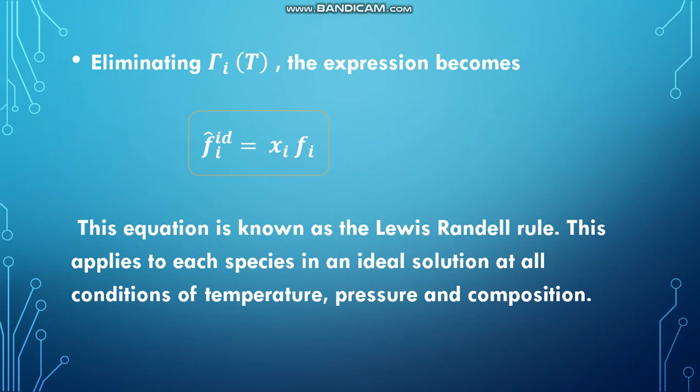This applies to each species in an ideal solution at all conditions of temperature, pressure and composition. So this equation fi hat id equal to xi fi is known as the Lewis-Randall rule. If you have been asked any question about this Lewis-Randall rule, you have to prove this equation.